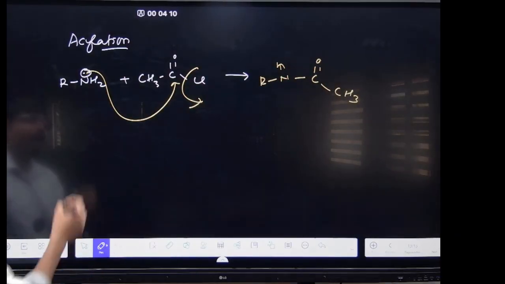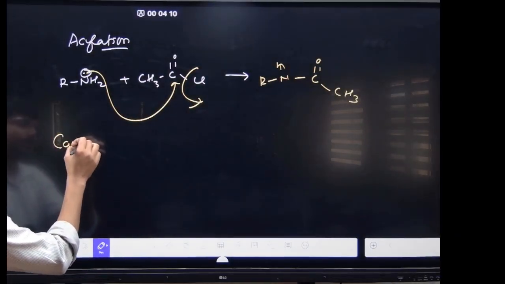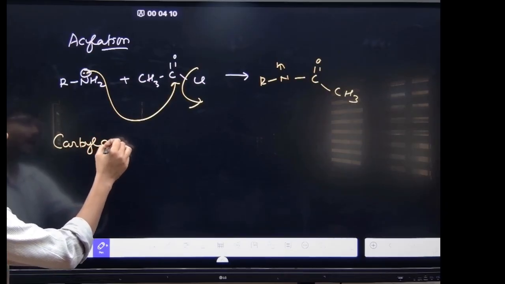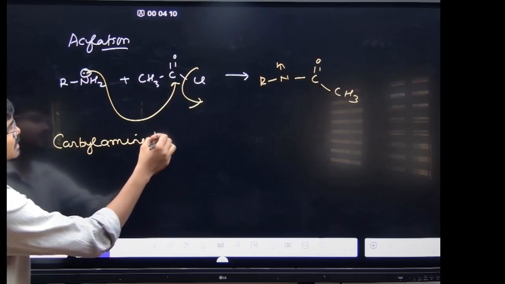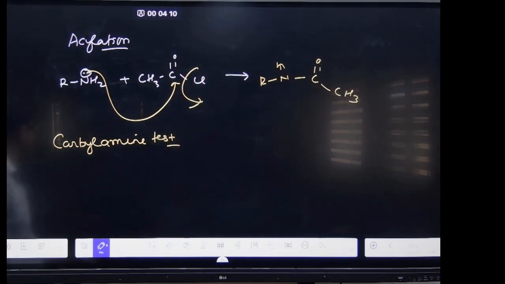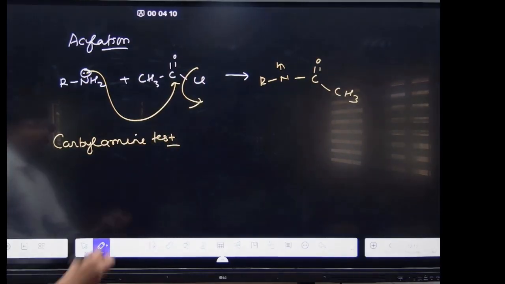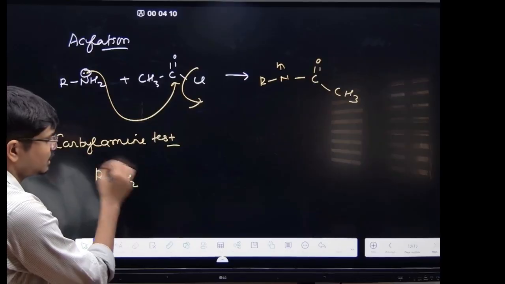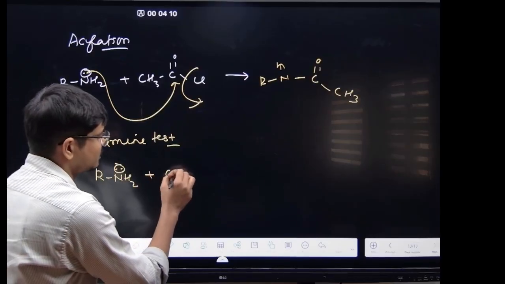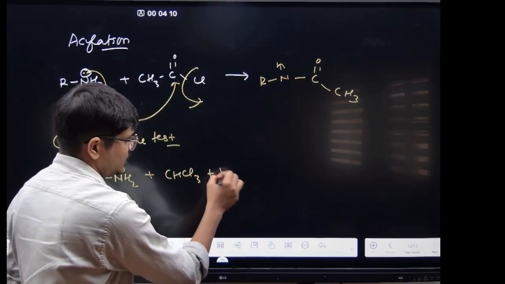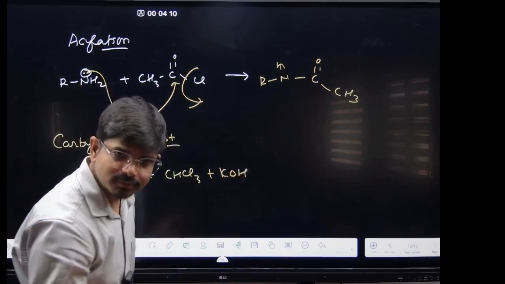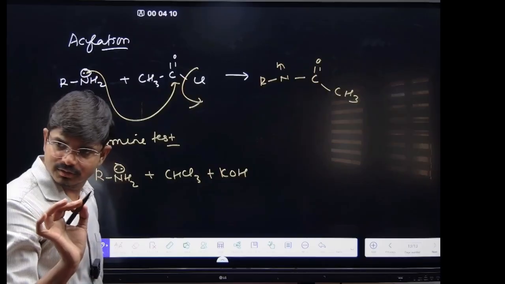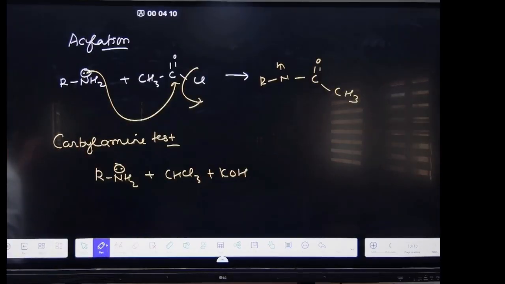Now coming to the carbylamine test. If you have the RNH2 plus CHCl3 plus KOH, it will form the isocyanide. So this is a test exclusively for primary amines. Secondary amine does not give this test.